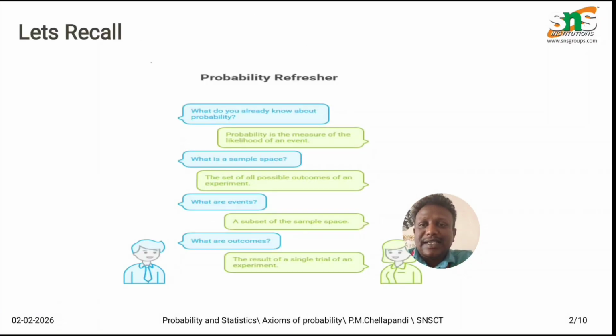So, in the next slide, we are going to recall some basic things that will help us understand this concept clearly. First, an axiom is a basic rule or a principle that is accepted as true without proof, right? In mathematics, every theory starts from axioms. For probability theory, these axioms were formally introduced by the Russian mathematician Andrei Kolmogorov in 1933.